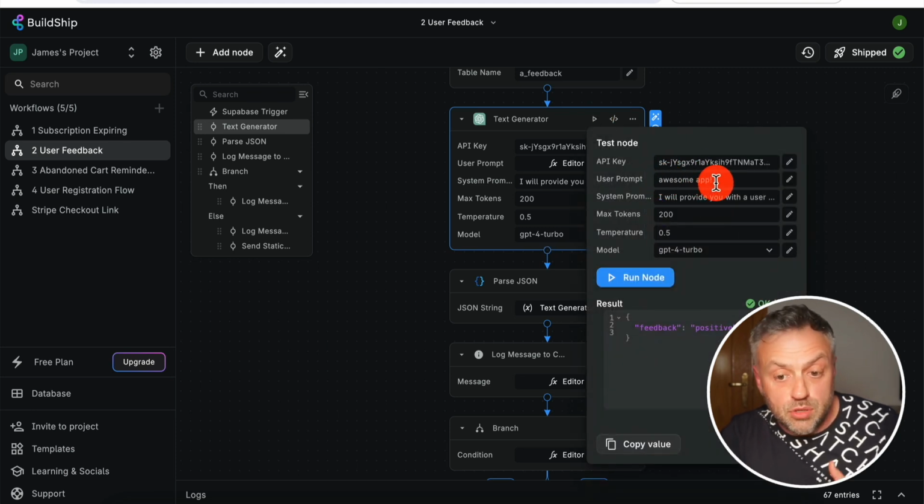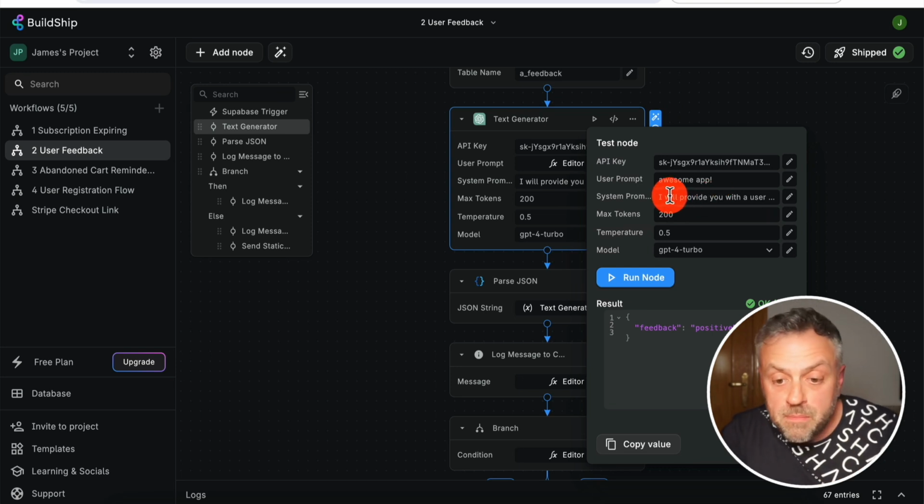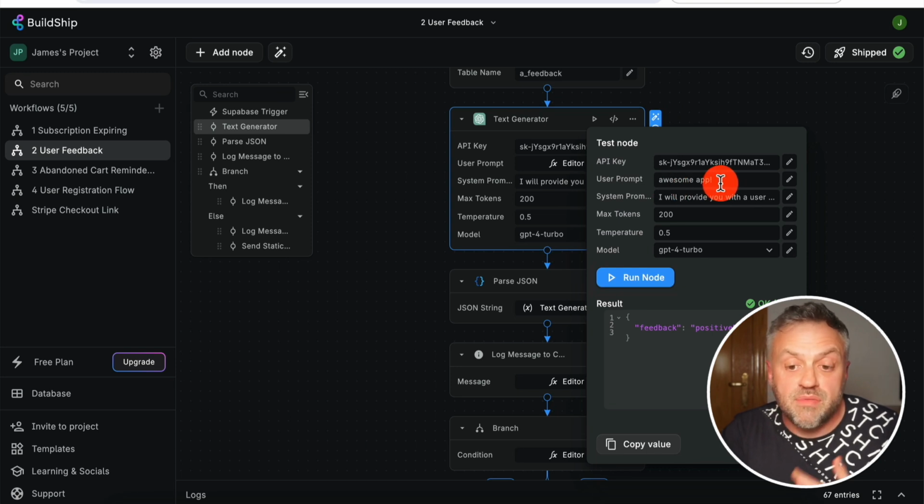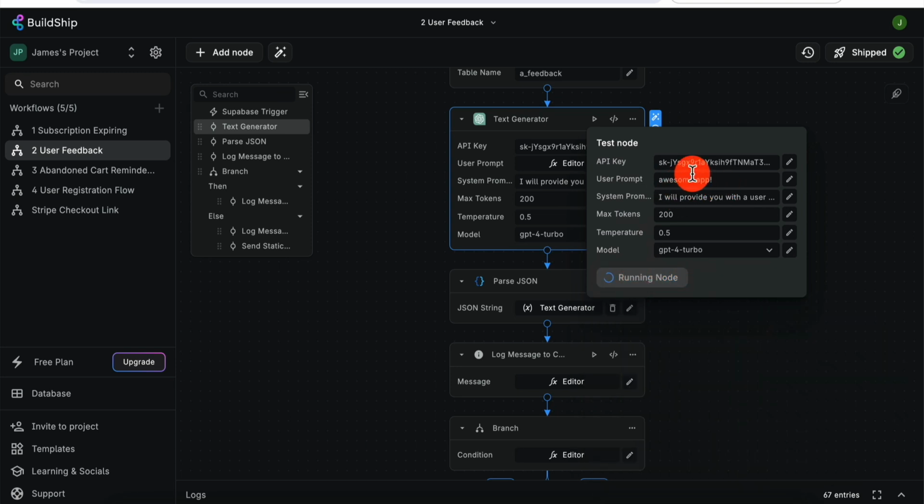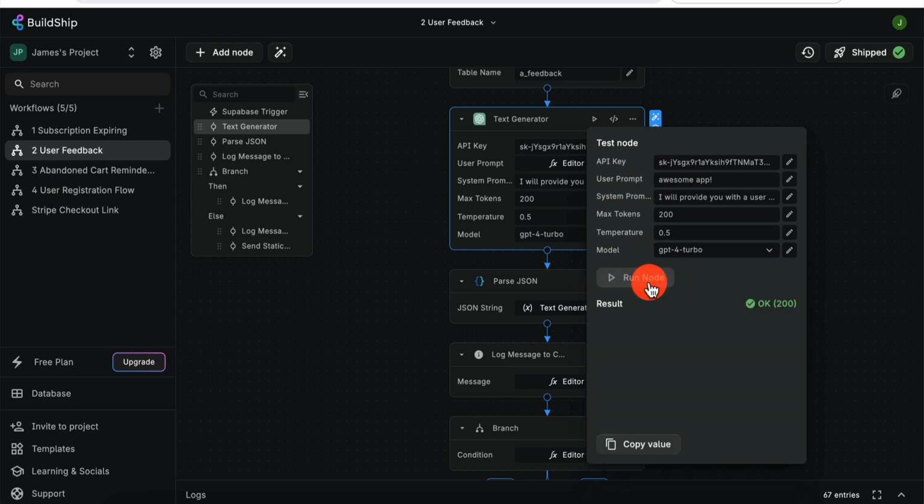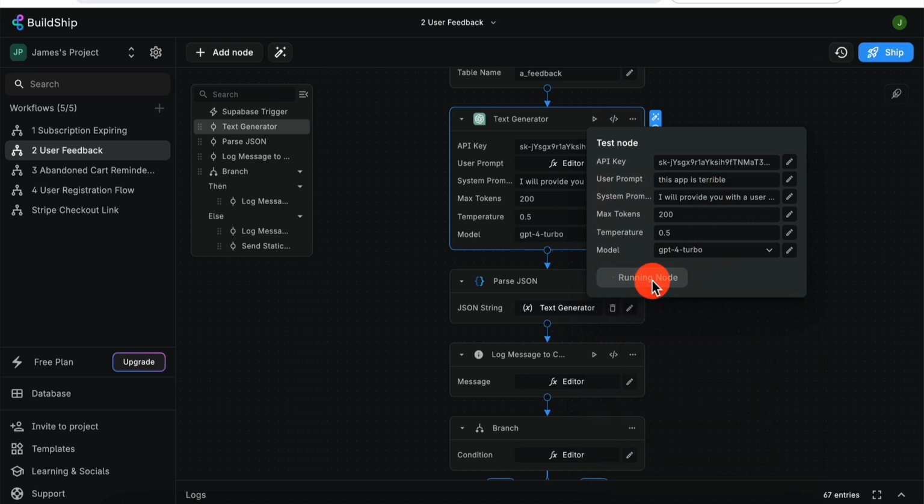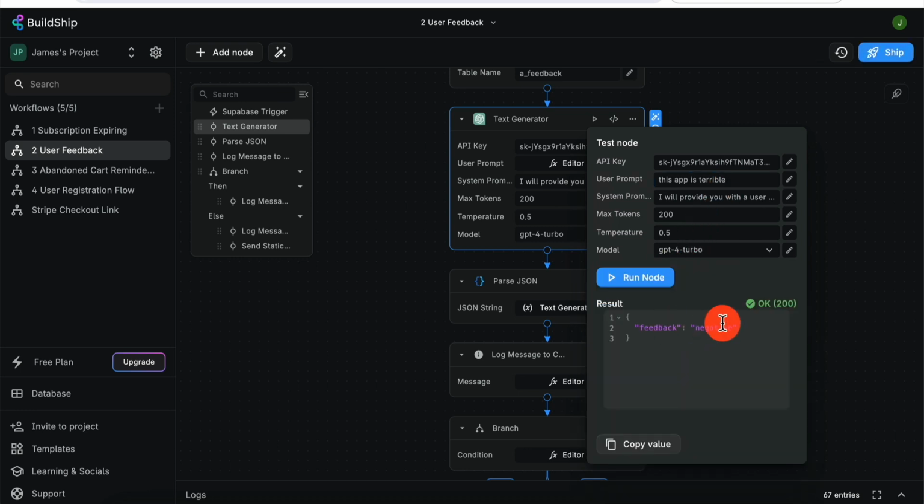So this is the user prompt, which means this is the feedback, and the system prompt is the same. So if we have this feedback, if a user leaves this feedback, and if we run it, we obviously expect positive feedback. So let's go ahead and see what happens. So it says here, feedback is positive. Now, let's say the user leaves negative feedback. This app is terrible. Okay, let's go ahead and run it. We should expect a different result. Feedback is negative.